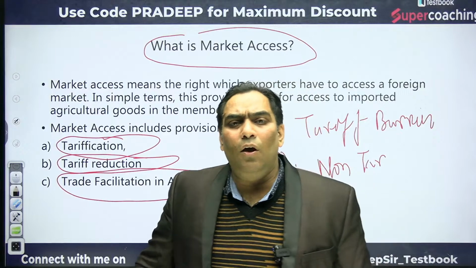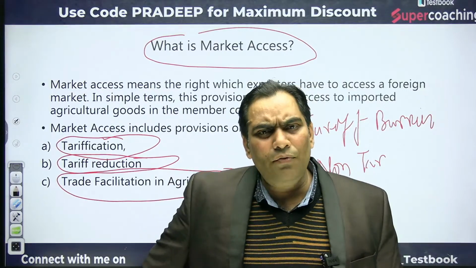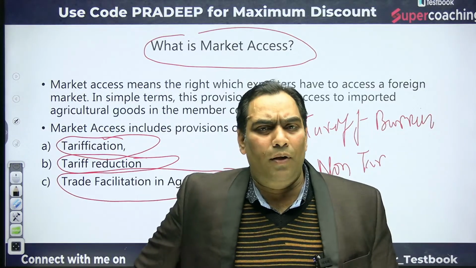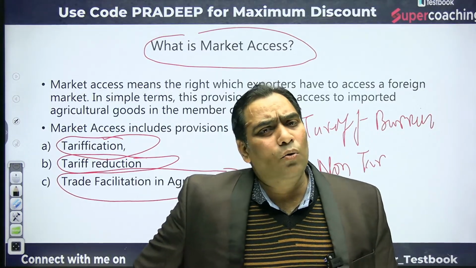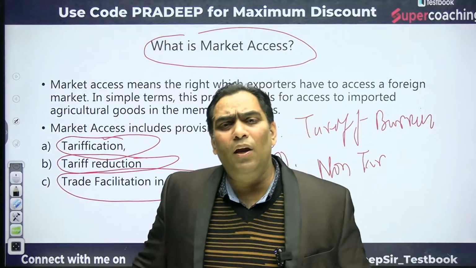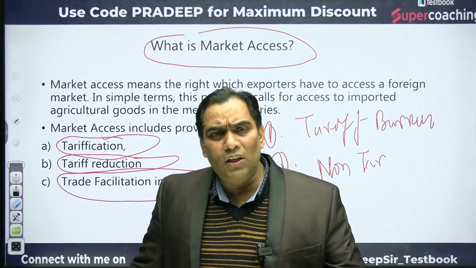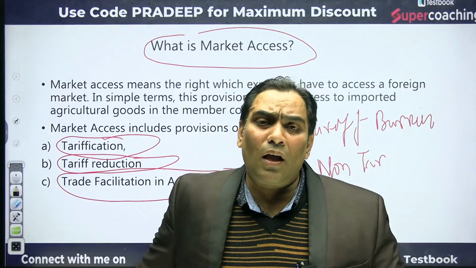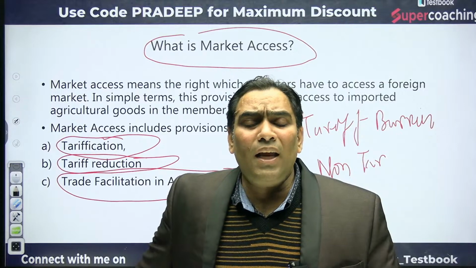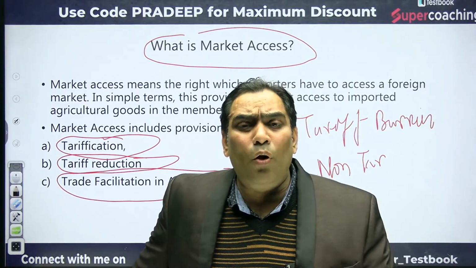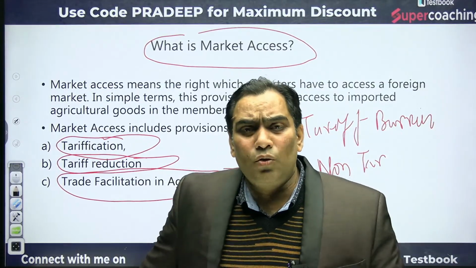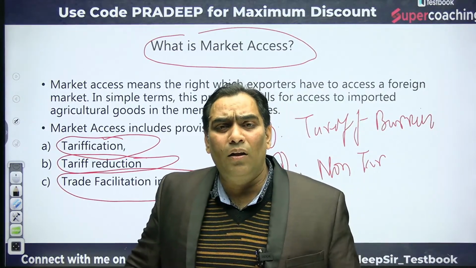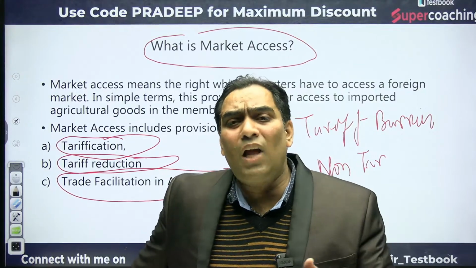What is the meaning of tariffication? Tariffication means converting non-tariff barriers into tariff barriers. Because non-tariff barriers give the concerned country discretionary power to restrict imports from other countries, with no criteria, there is a need to reduce that discretionary power.